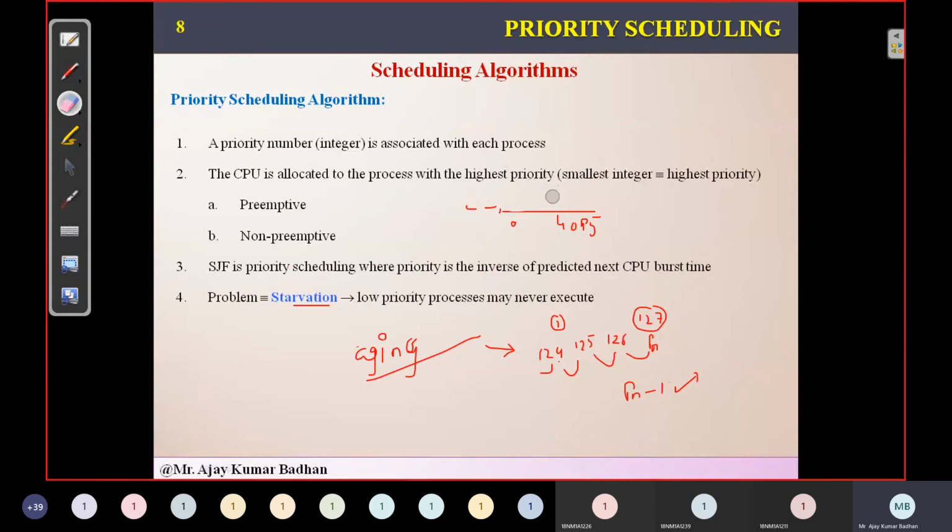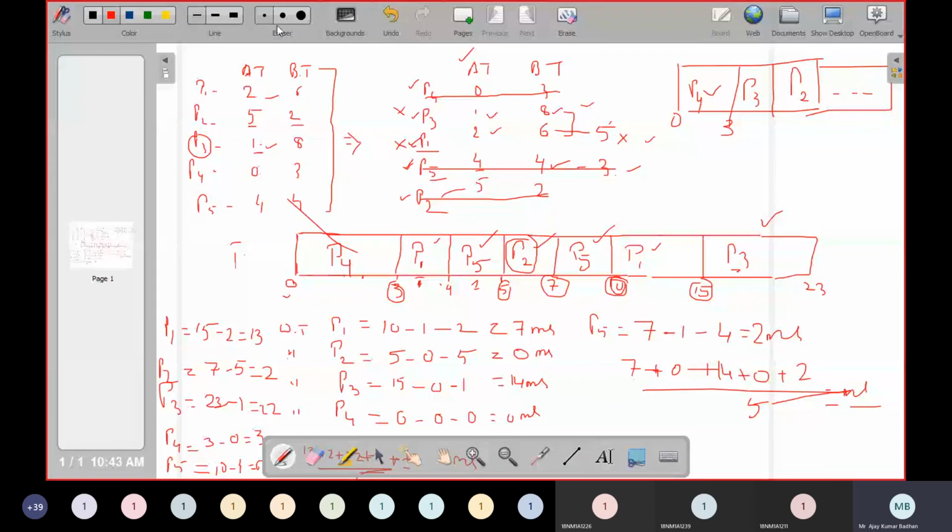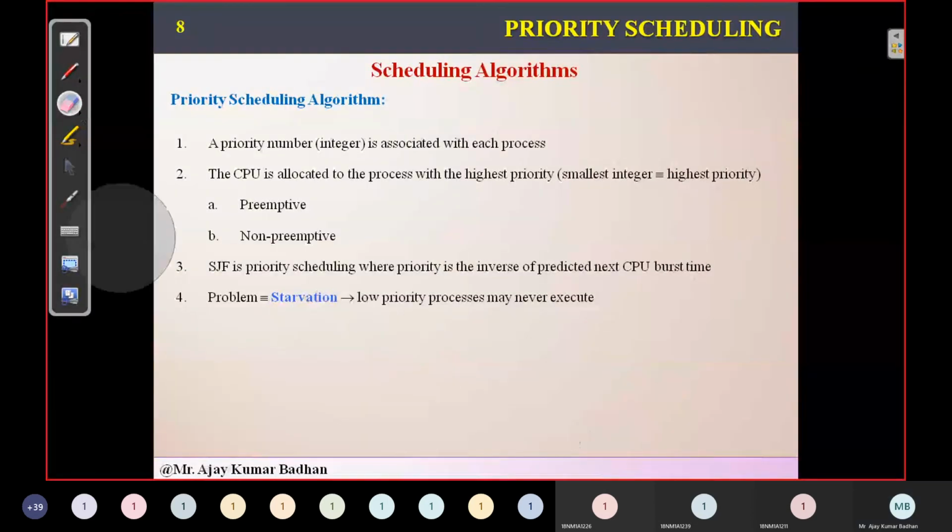The higher the number, the lower the priority. The lower the number, the higher the priority. That is what we are going to consider. As I told you, aging is a technique using which we can do that. Let's take an example. In place of arrival time, we have something called priority here.